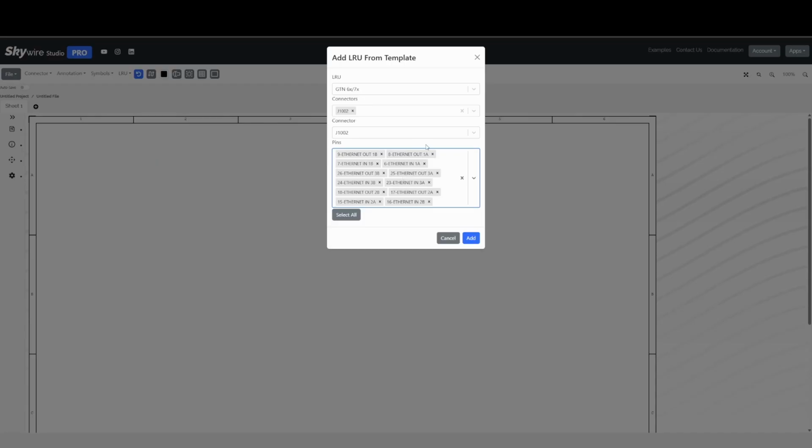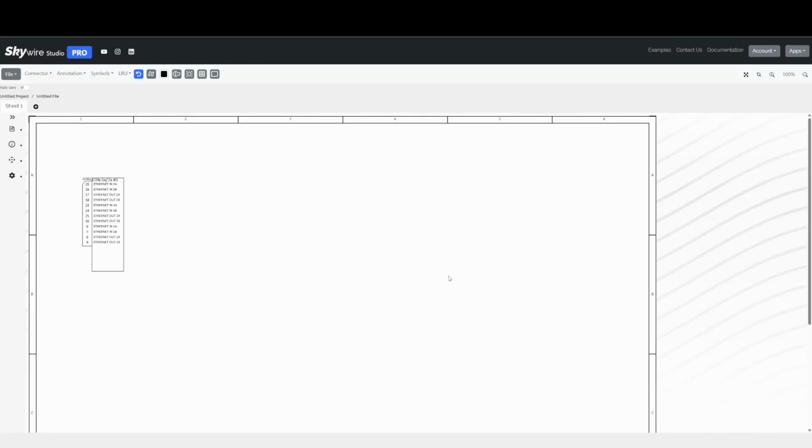Alright, so we have all the HSDB pins selected here. We can go ahead and add that to our drawing. Places it on the page automatically for you. And again, this is maybe one of our larger LRUs, not quite as large as the GDU in terms of number of interfaces or connections. So it'll be fairly big, and you'll probably want it on the left side with the connector facing out to the right.